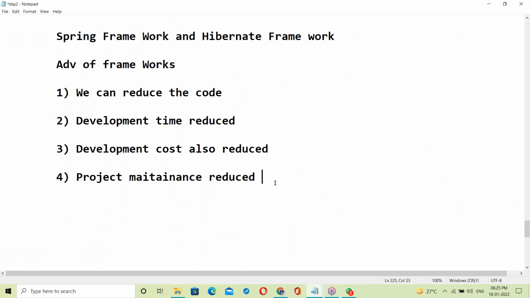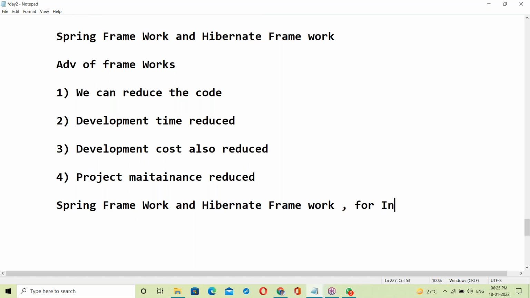What's the purpose of the Spring and Hibernate frameworks here? These two frameworks are used to develop internet-based applications. Yes, Spring and Hibernate are used for internet-based applications, to develop internet-based apps.